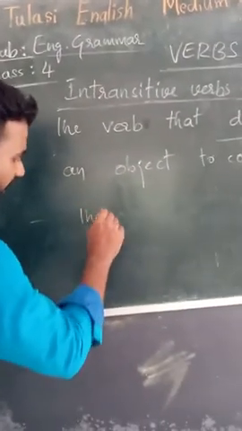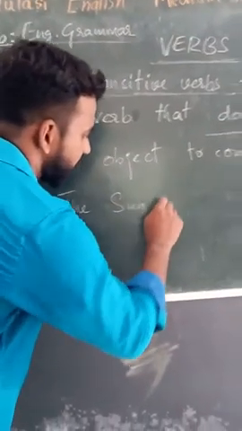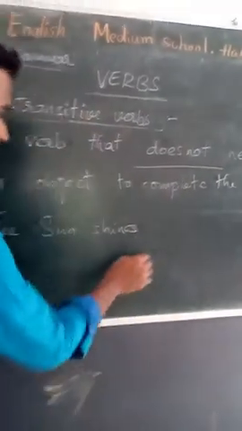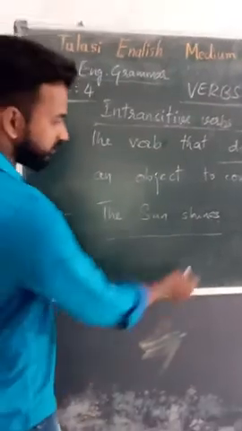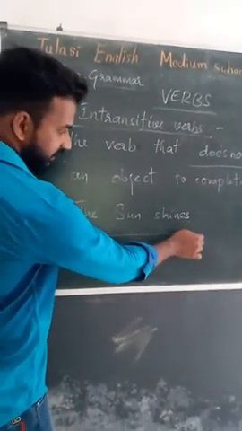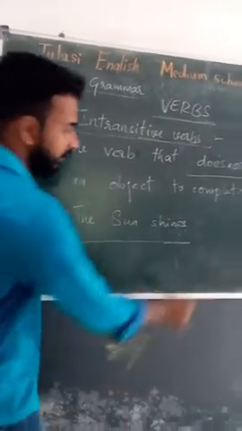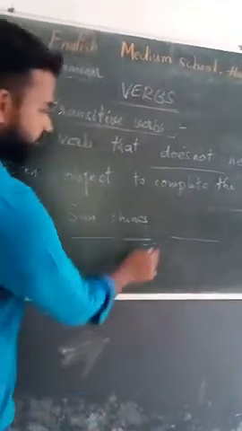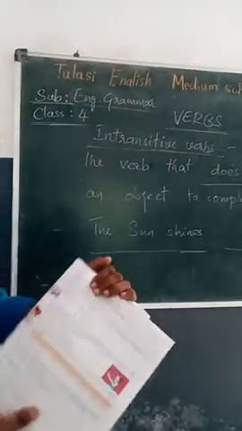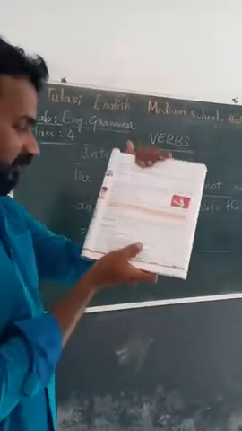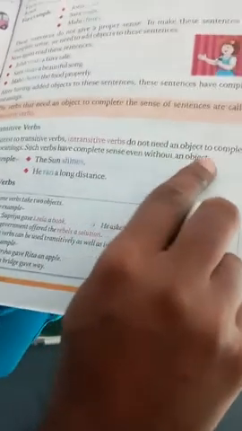The sun shines. There is no object. Shine is the verb. The sun is the subject. There is no object, but in the absence of an object, the sentence gives the proper meaning, complete meaning. See, the sun shines. Such verbs have complete sense even without an object.